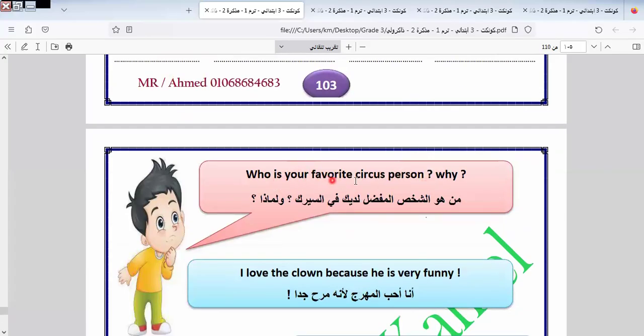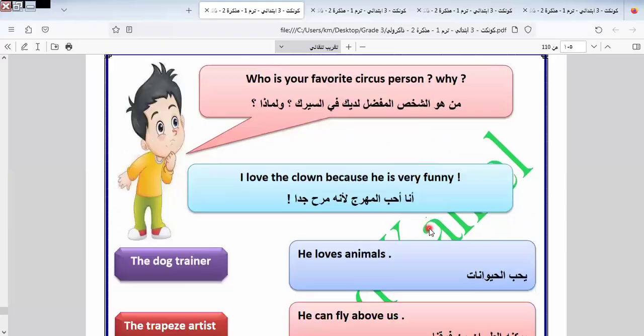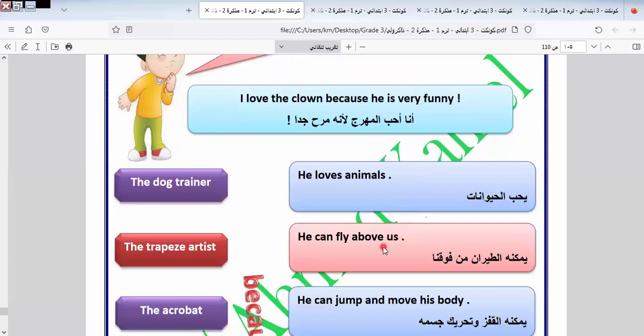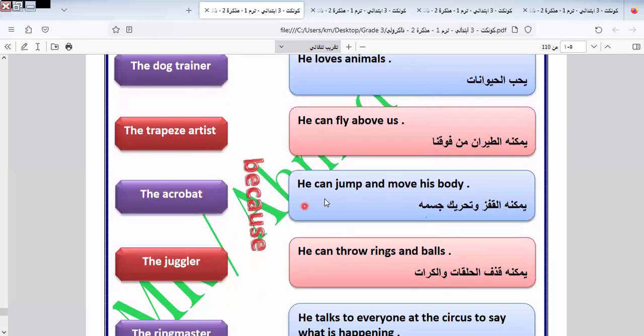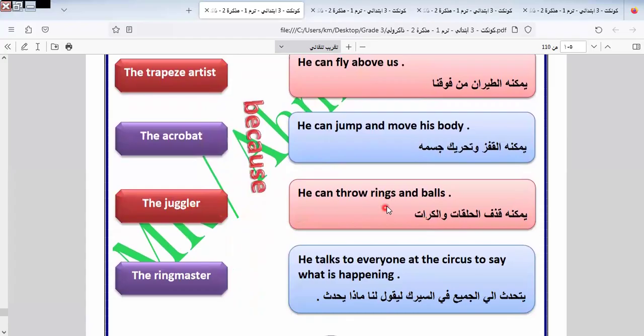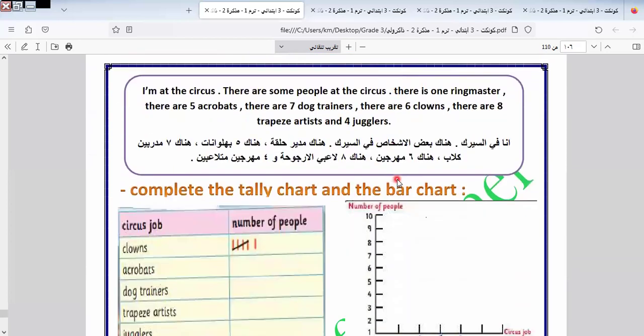Who is your favorite circus person? Why? Someone says the acrobat. Some others say clown. Why clown? Because he is funny, and I would like to love him. The dog trainer, he loves animals. The tightrope artist, he can fly above us. The acrobat can jump and move his body. The juggler goes through rings and balls. The ringmaster talks to everyone at the circus to say what is happening, okay?